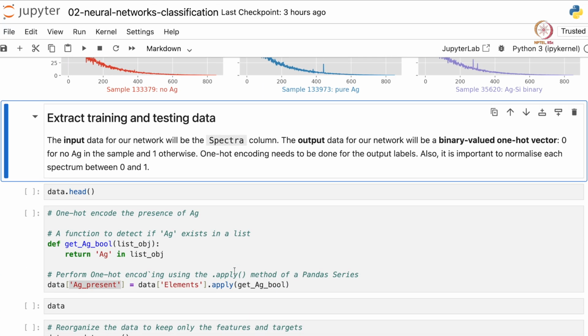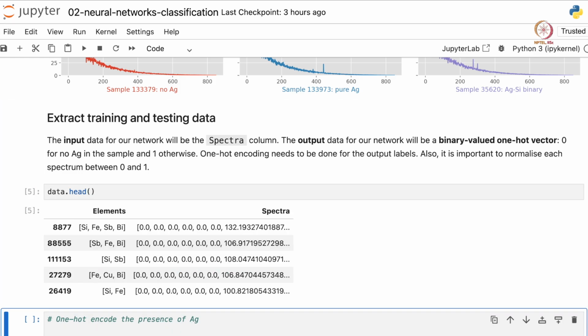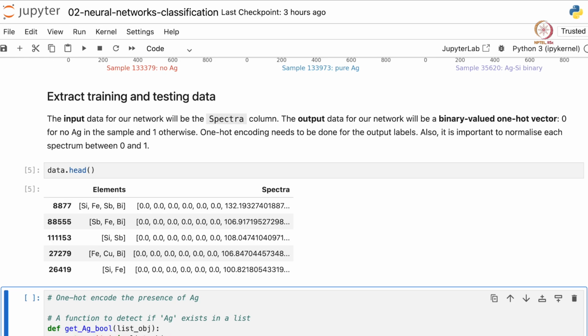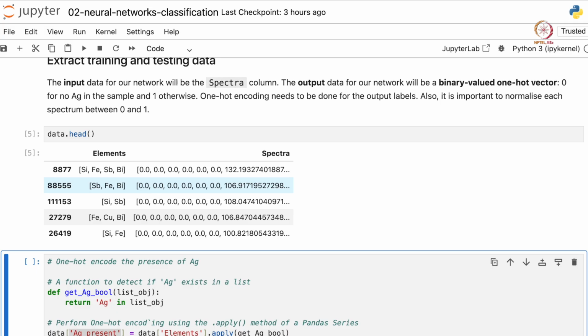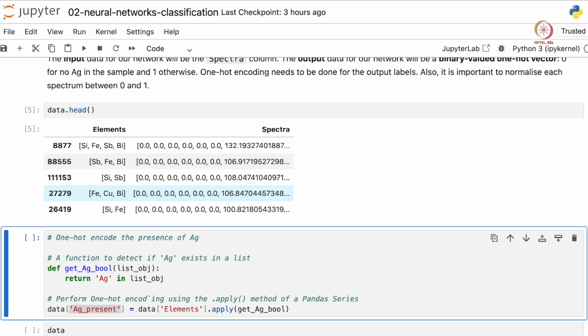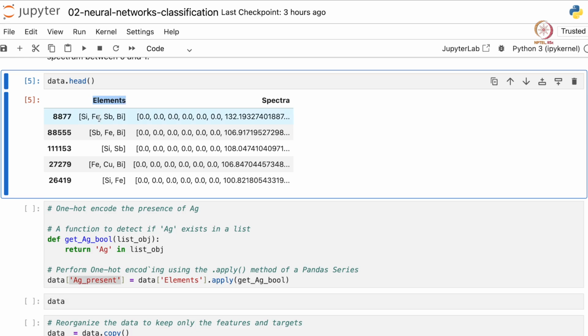So the first step, as always, is to split our data into train and test sets. Before that, we have to confirm what our target labels are. As we already have seen, machine learning models understand numbers, they do not understand letters. So we have to convert the element column into true or false values, and to begin with, let's try to predict whether a phase contains silver or not. So we need to convert the elements column into true and false values.